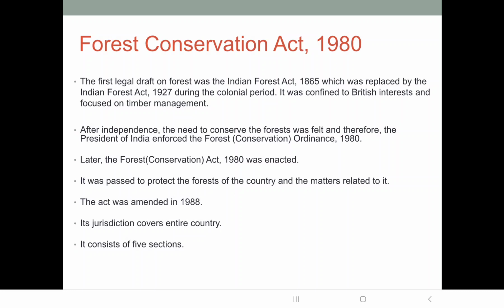Now, why this act was passed? To protect the forests of the country and the matters related to it. Okay, so all the matters related to forest are dealt with the Forest Conservation Act 1980. The act was amended in 1988, so it has been amended in the year 1988. The jurisdiction of this act covers entire country. That means it is applicable to the entire country. It consists of 5 sections. Okay, there are 5 sections in the act.